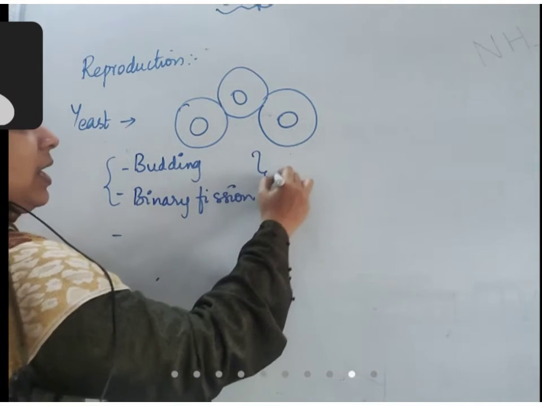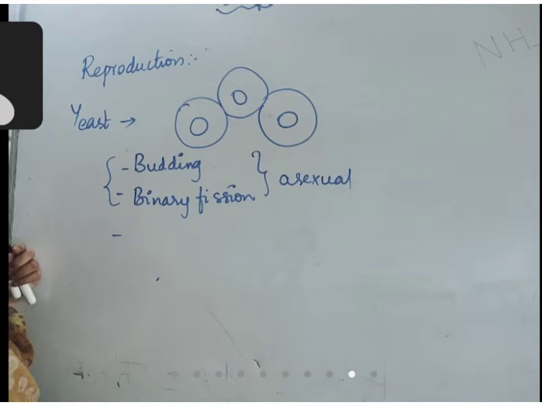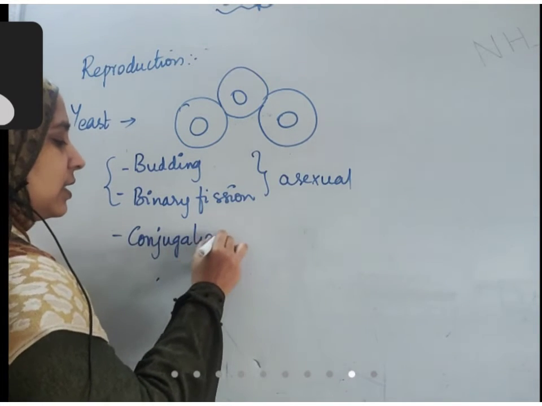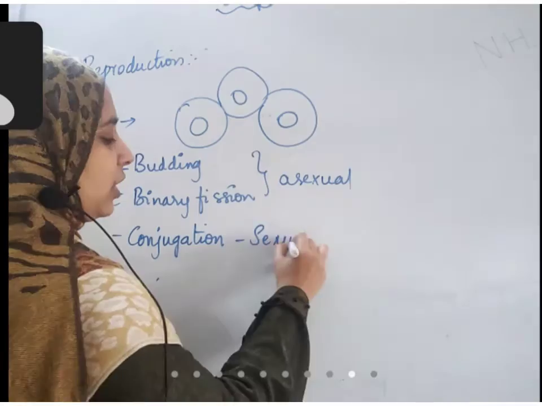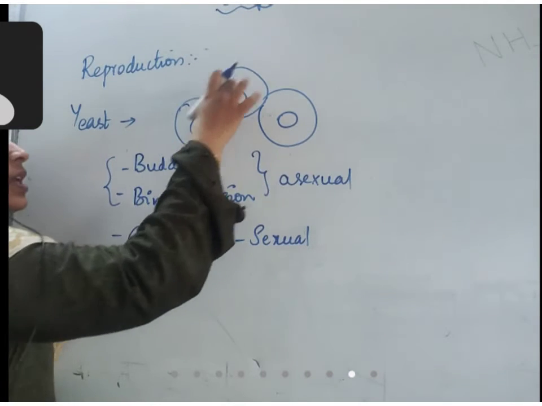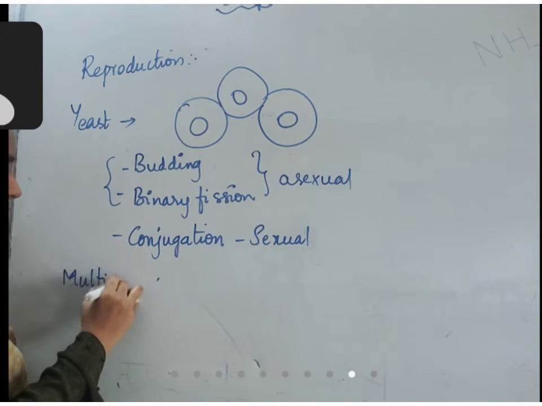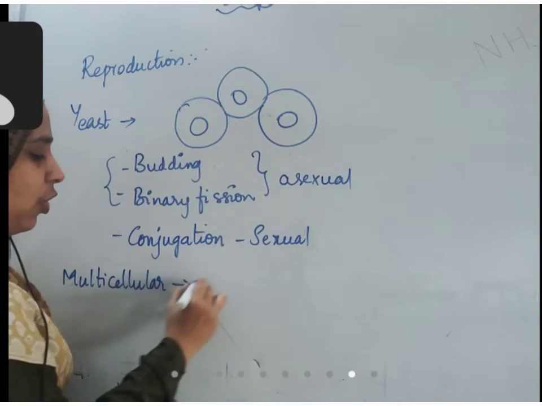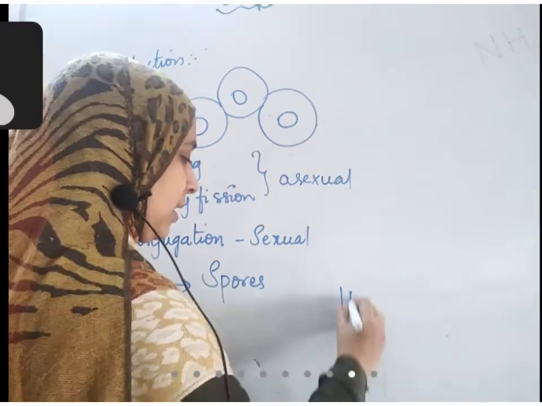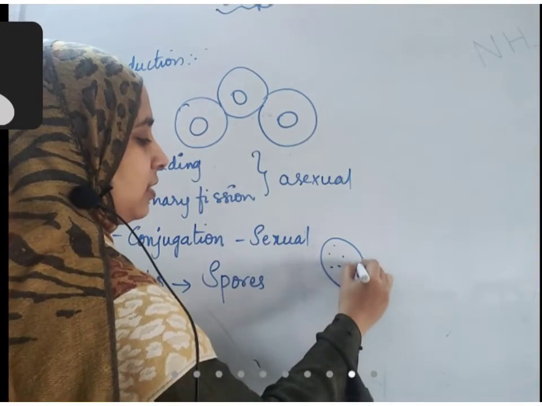These two are asexual methods of reproduction. There is another method called conjugation in fungus, which is a sexual method of reproduction in which there is exchange of genetic material between one cell and another cell. Take other multicellular fungus. Multicellular fungus generally form spores. These spores are usually present in the sporangium. Inside this, so many sporangia are present.